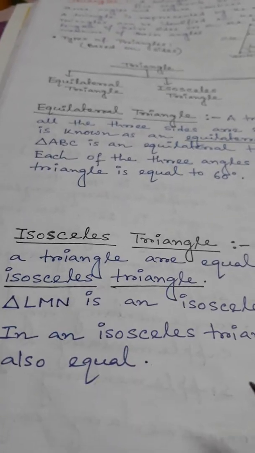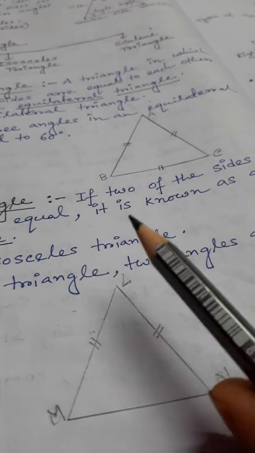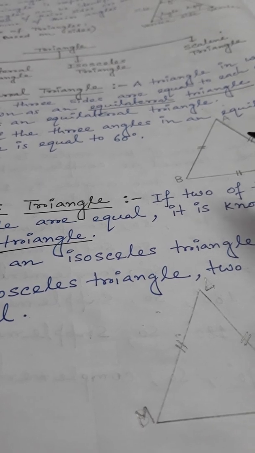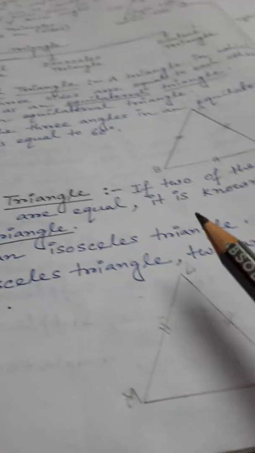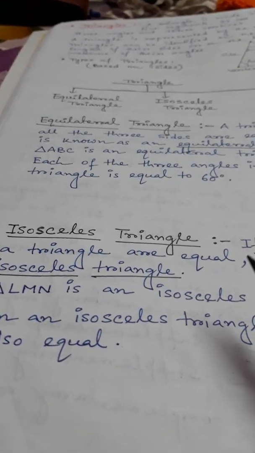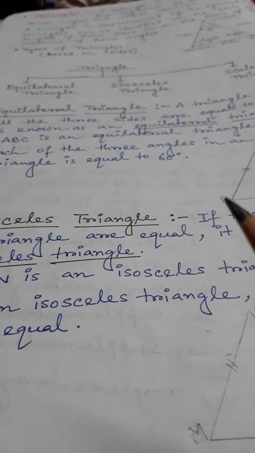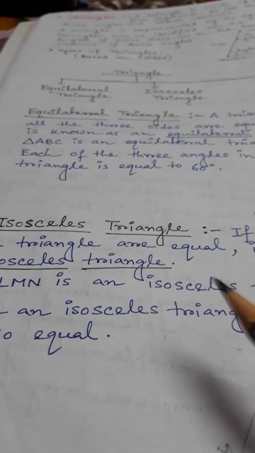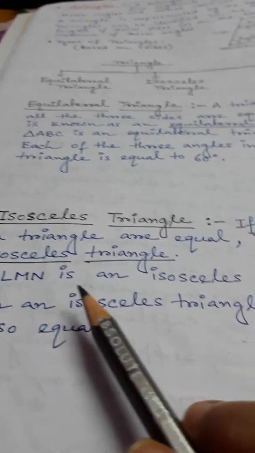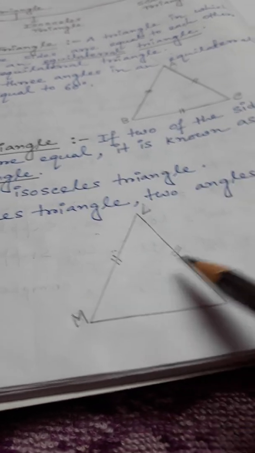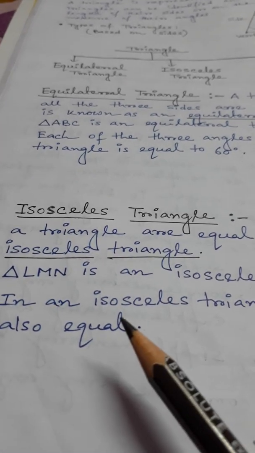Let's see the isosceles triangle. In an equilateral triangle 3 sides are equal, but here 2 of the sides are equal, and it is known as an isosceles triangle. So if 2 sides of a triangle are equal, that kind of triangle is called an isosceles triangle. You see here triangle LMN is an isosceles triangle because these two sides are equal. Because these two sides are equal, in an isosceles triangle two angles are also equal.